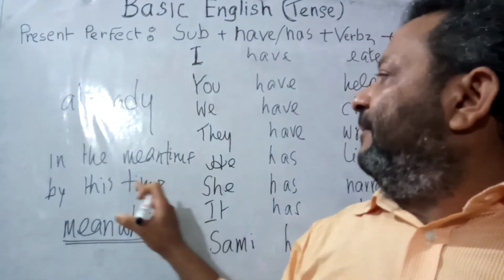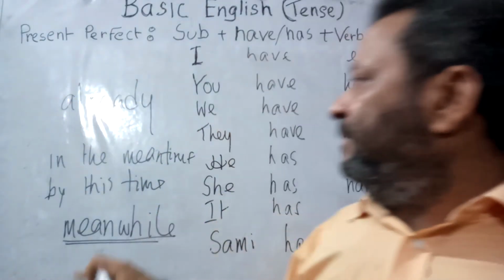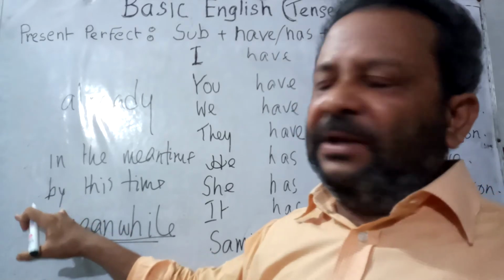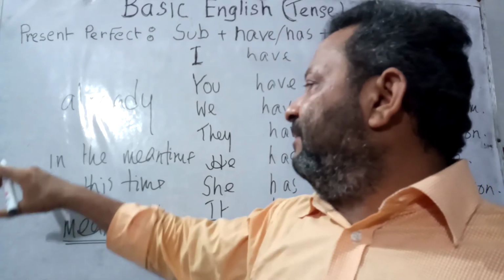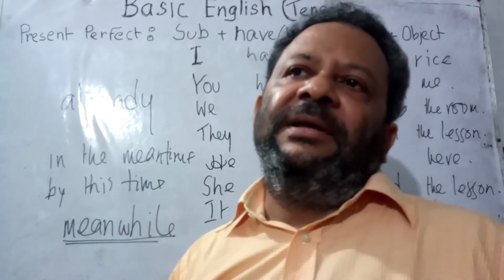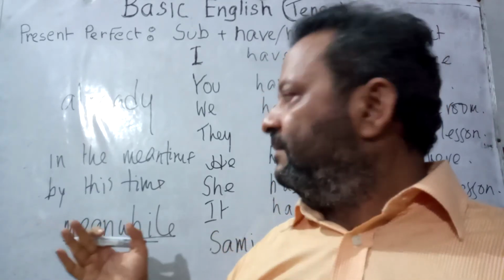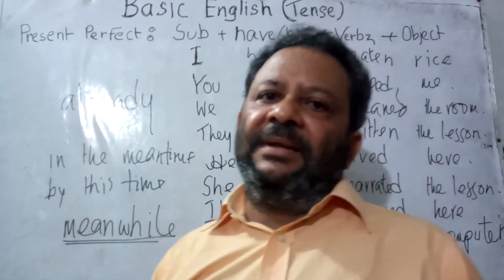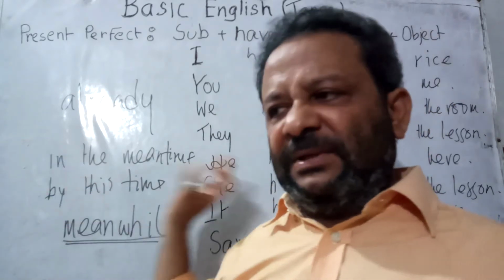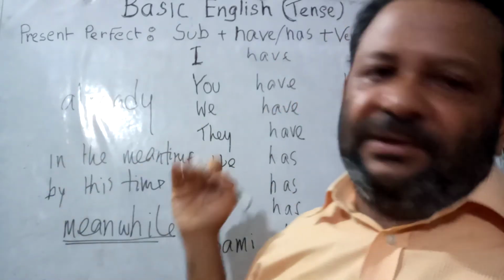So, before or after: already, in the meantime, by this time, meanwhile. I repeat, meanwhile, by this time, in the meantime, already. This type of ornamental words. In other words, these are sometimes called connectors. And according to me, these are ornaments of the sentence. These types of words are used.